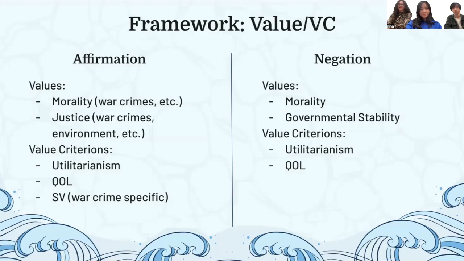And then on neg, the value of morality is the same for the same reasons. And then governmental stability: a lot of our country hates both of these treaties, so ratifying them could damage our government. And then value criterions, again the same thing with util and quality of life.